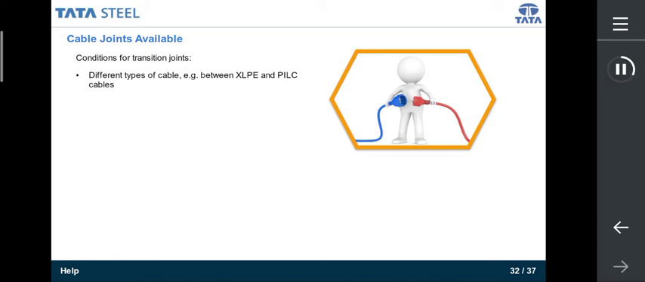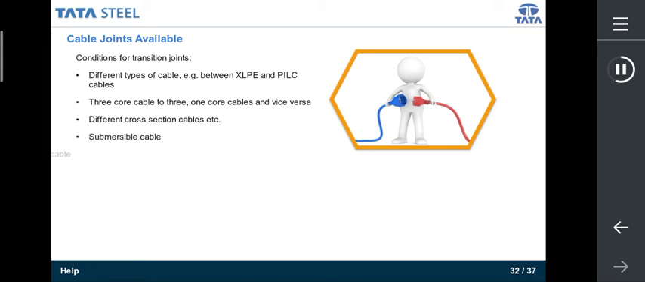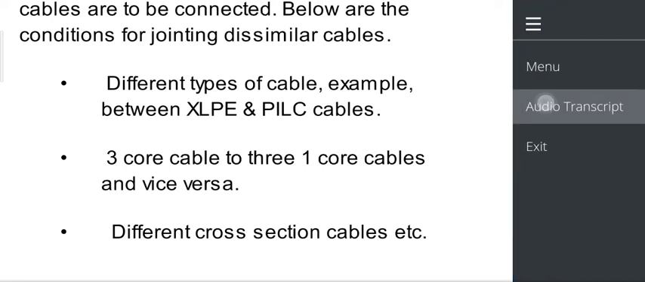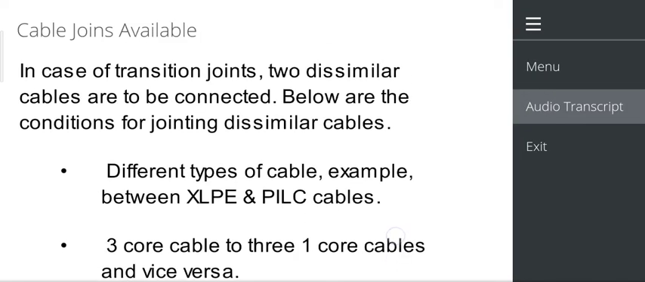The figure on the screen depicts the T-joint positions for jointing dissimilar cables. Different types of cable, for example between XLPE and PILC cables, 3-core cable to 3 single-core cables and vice versa, different cross-section cables, etc. Submersible cable, multi-core control cable, flexible rubber trailing cable. Jointing kits are available for cables of the type XLPE or PVC or PILC or rubber power cable from 1.1 kilovolts to 220 kilovolts.